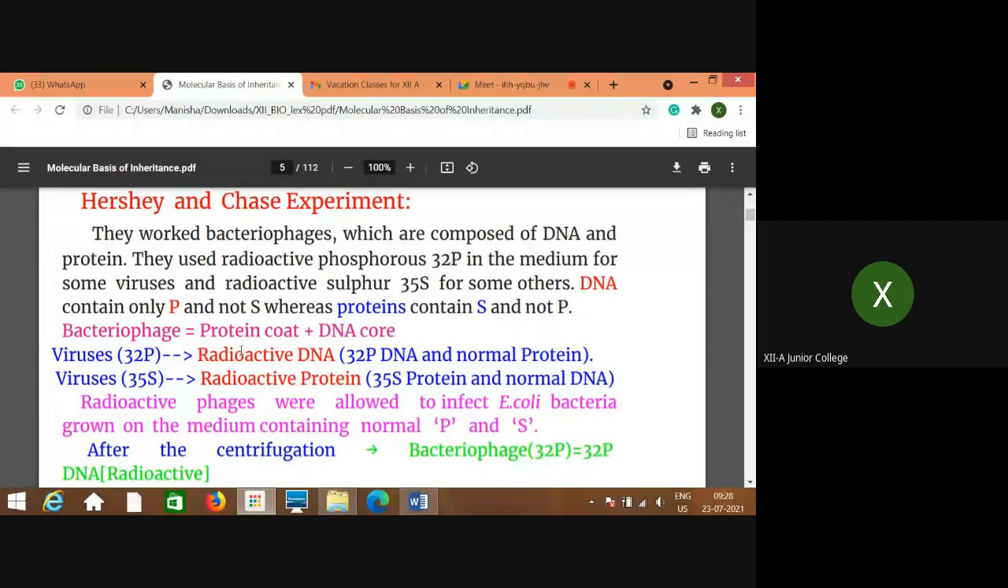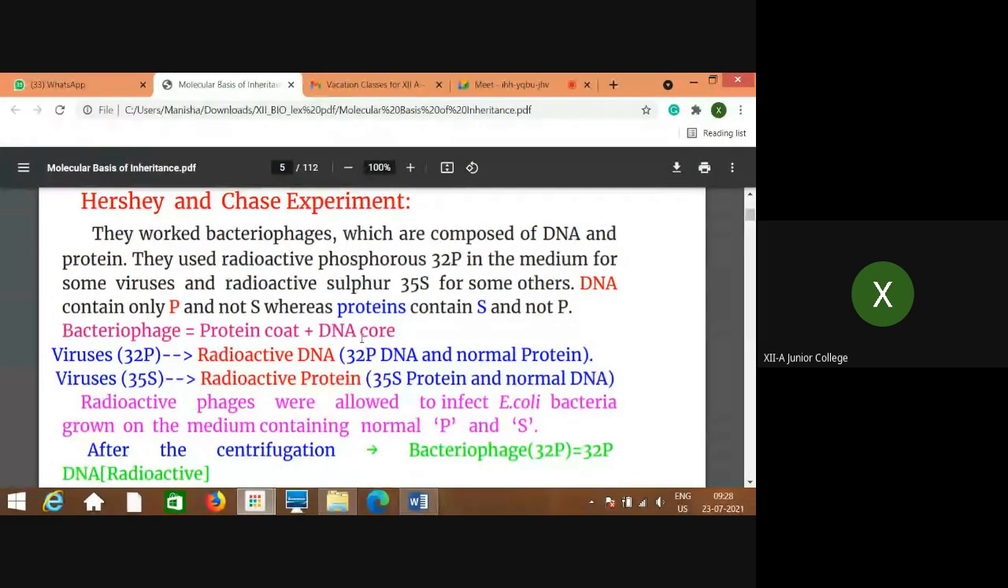Means outside the coat is made up of protein and inside the core is made up of genetic material, either DNA or RNA. Here we are using DNA, right? So viruses with heavy isotope of phosphorus, their DNA will be radioactive DNA. Why radioactive DNA?